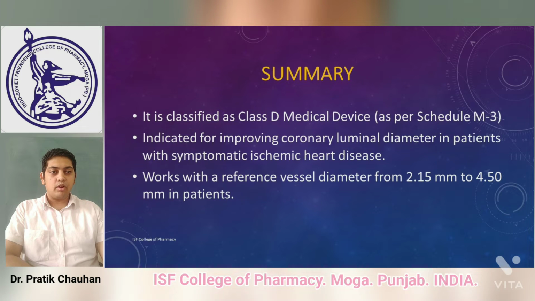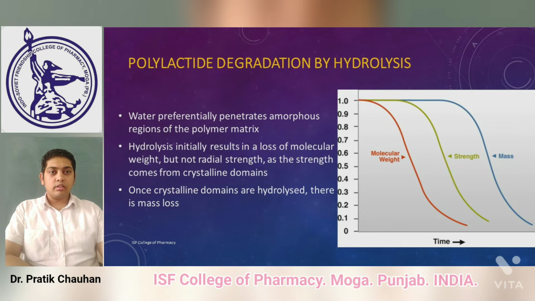It is completely biodegradable, and we can say also a bioresorbable material. So it is a completely degradable device, and polylactide here is the major component, or we can say the active part, of such devices. So we must understand the degradation by hydrolysis.